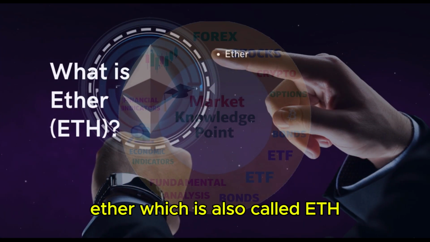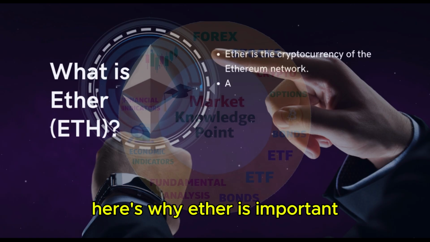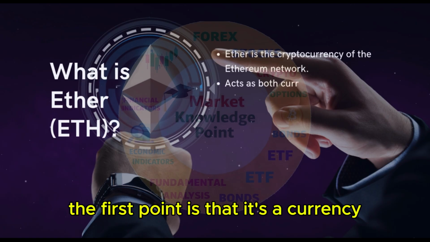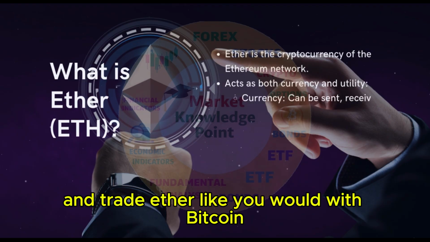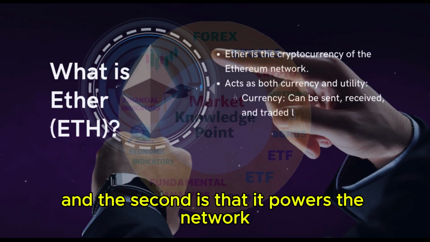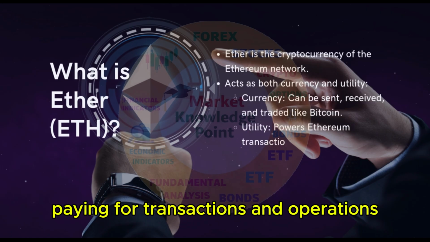Ether, which is also called ETH, is the cryptocurrency used within the Ethereum network. Here's why Ether is important. The first point is that it's a currency. You can send, receive, and trade Ether like you would with Bitcoin. And the second is that it powers the network. Ether is needed to run the Ethereum network, paying for transactions and operations.